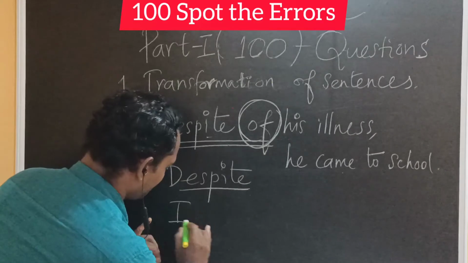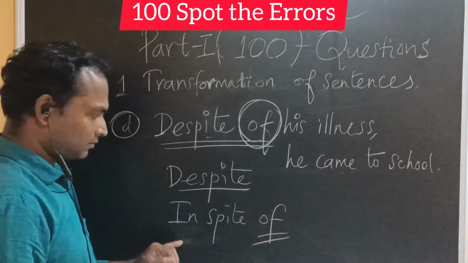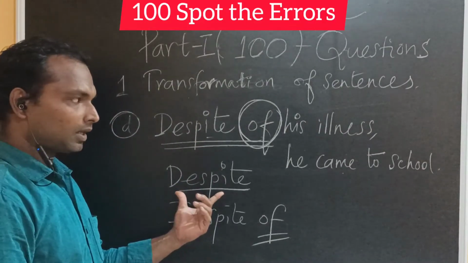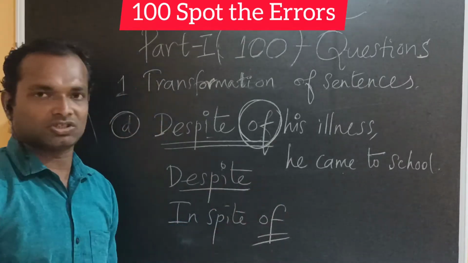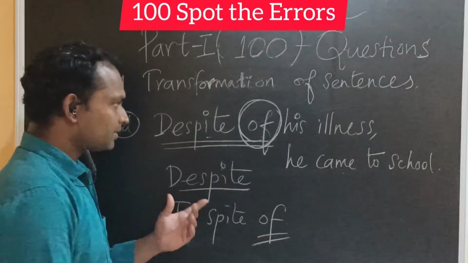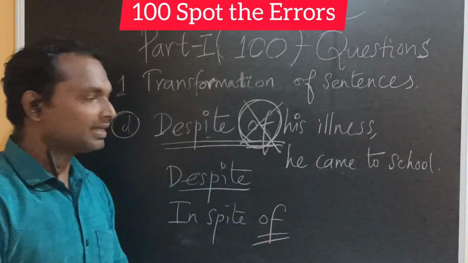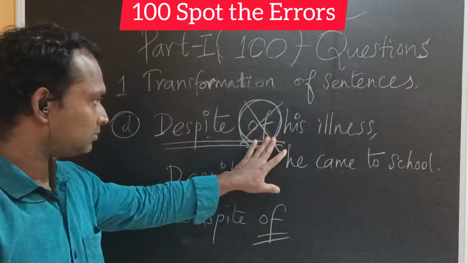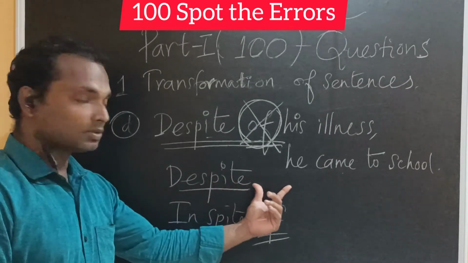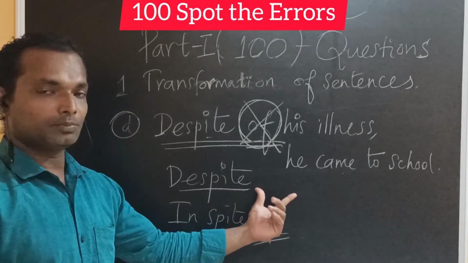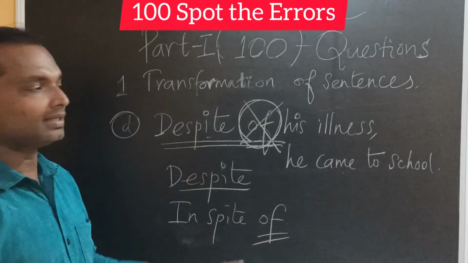So if we have the phrase in spite, then we have in spite of. But for despite, we don't use any preposition after the word. So what's the mistake? We just have to remove the word of from "despite of his illness, he came to school." It is wrong. So after the word despite, we don't use any preposition, especially of, immediately after the word. So this is the mistake in this sentence.